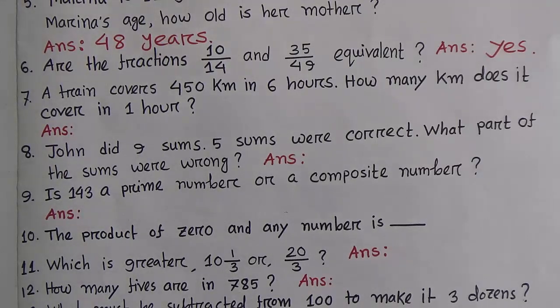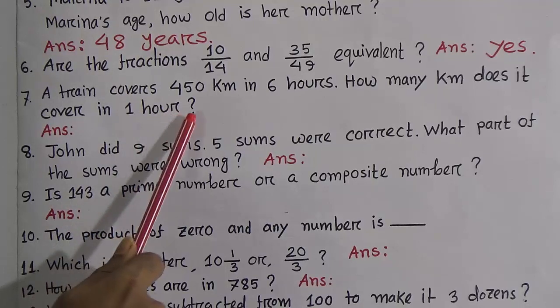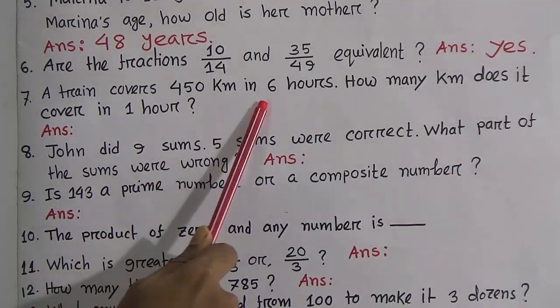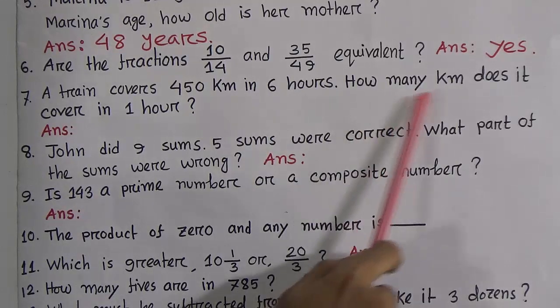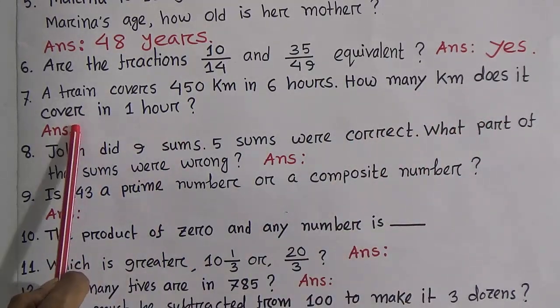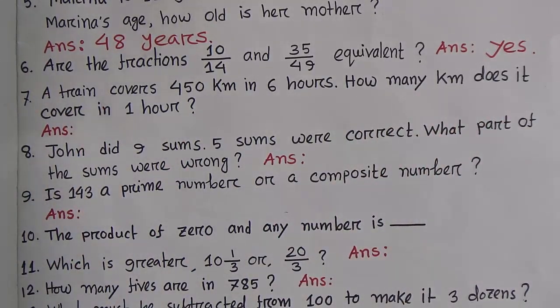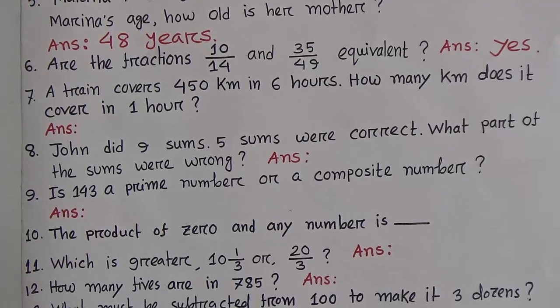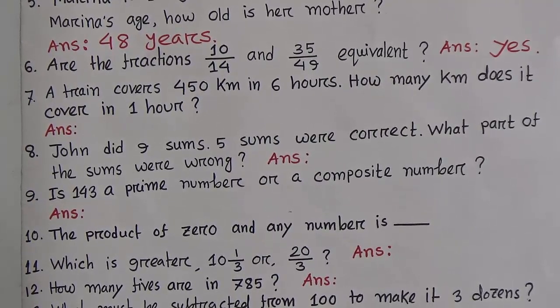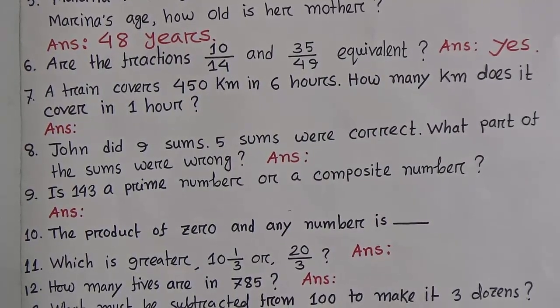Now look, question number 7. A train covers 450 km in 6 hours. That means in 6 hours the train covers 450 km. Now the question: how many kilometers does it cover in 1 hour? Okay? Look, in 6 hours the train covers 450. We have to determine how many kilometers it covers in 1 hour.